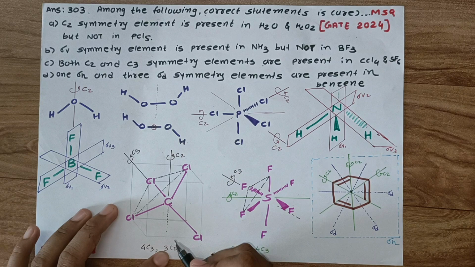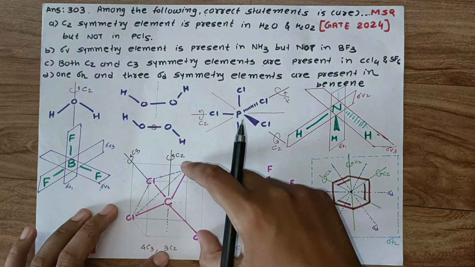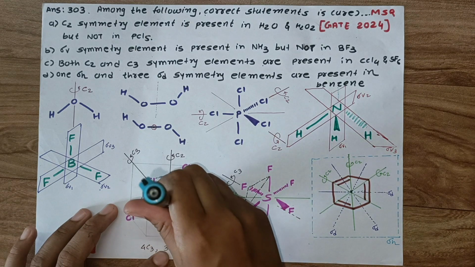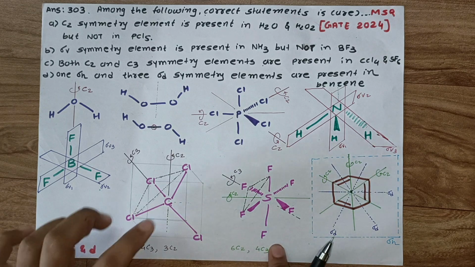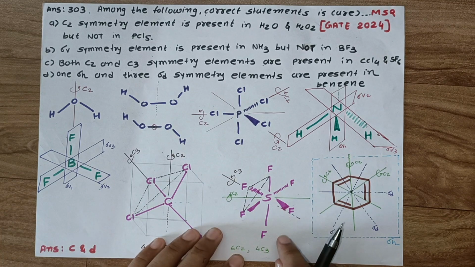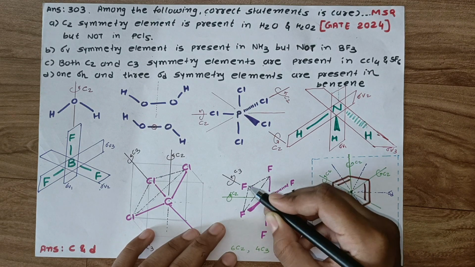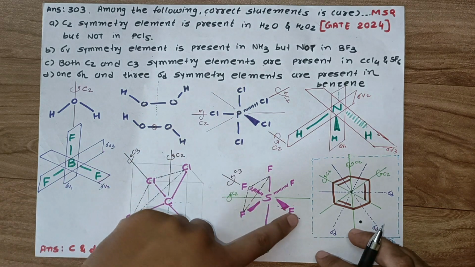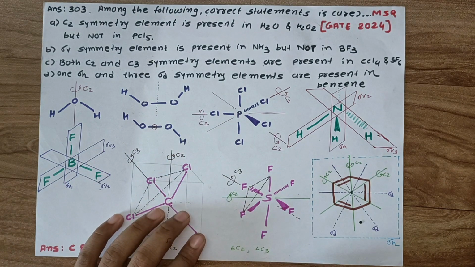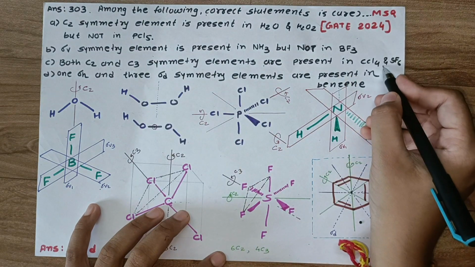The axis which passes in between the 2 Cl is our C2 axis, and another C2 axis is this, which passes through these 2 Cl, and one C2 axis is this. So we get these 3 C2 axes in CCl4. Now for SF6, in octahedral geometry, if we consider these 3 fluorines in one triangular plane, then the axis passing through the center of this triangular plane is our C3 axis. So there are 4 C3 axes and 6 C2 axes present in SF6. So this statement is correct.